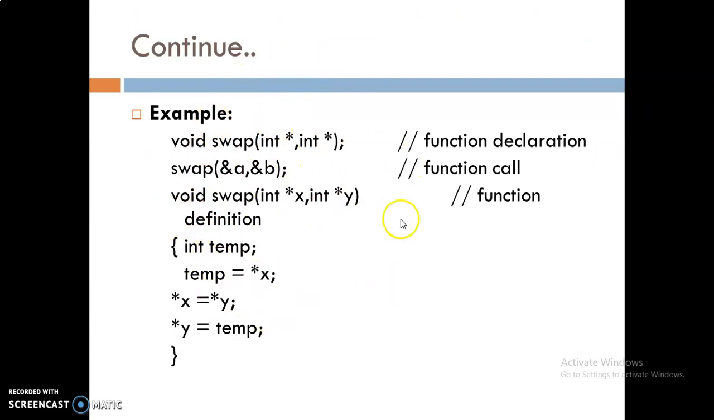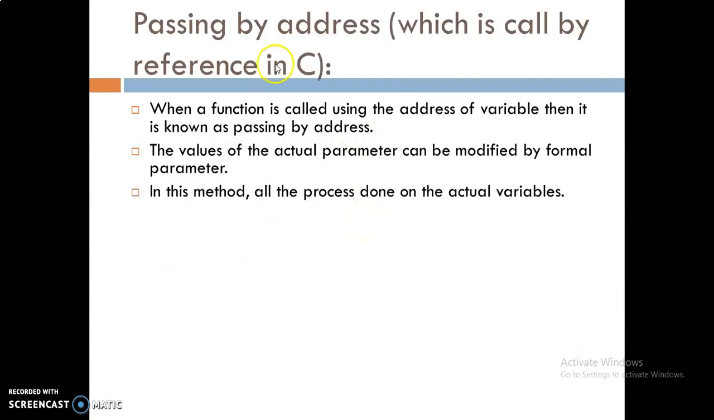In passing by reference, the function is called with the address of a variable. You can see here the ampersand sign, which means the function is called in terms of its address. So how does it call? It calls with the address of a variable. So this is all about passing by reference. This is passing by address, that is call by reference in C.